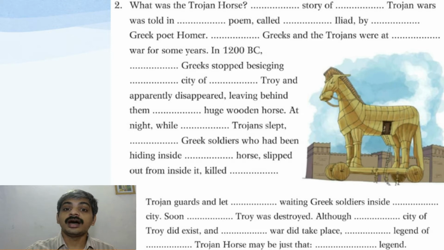horse. At night, while dash Trojans slept, dash Greek soldiers who had been hiding inside dash horse slipped out from inside it, killed dash Trojan guards and led dash waiting Greek soldiers inside dash city. Soon dash Troy was destroyed. Although dash city of Troy did exist and dash war did take place, dash legend of dash Trojan horse may be just that, dash legend.